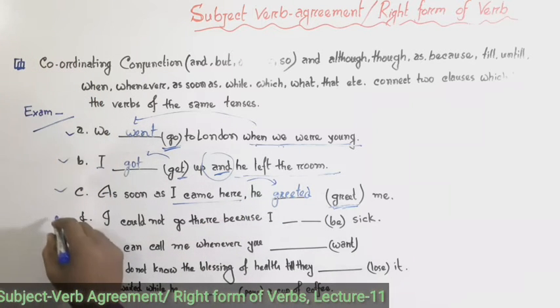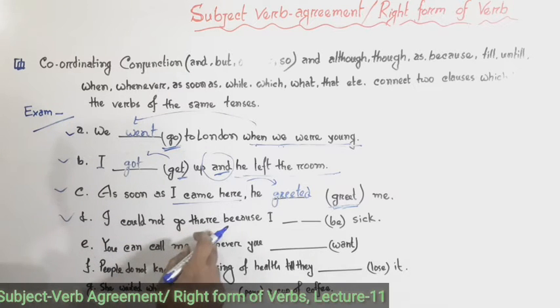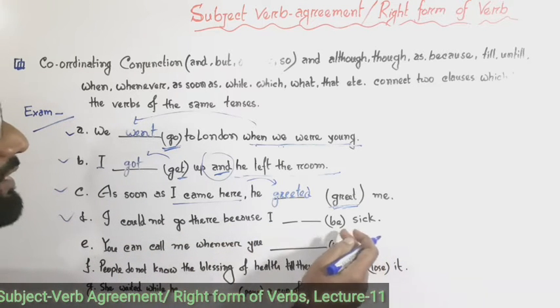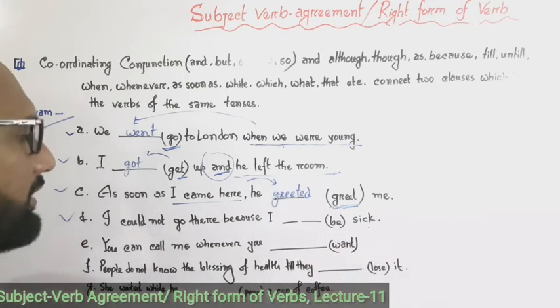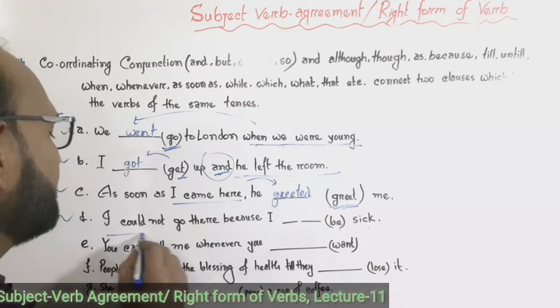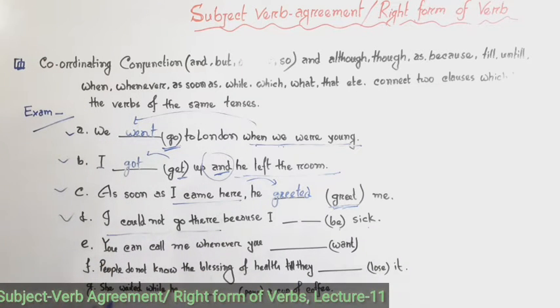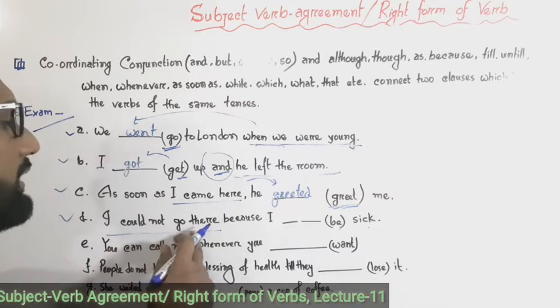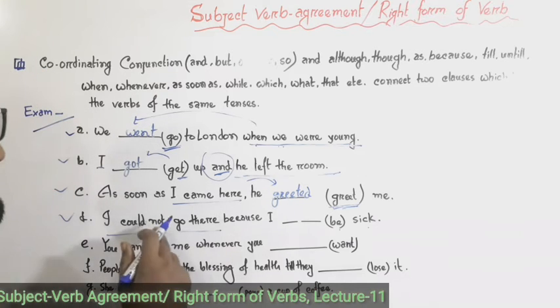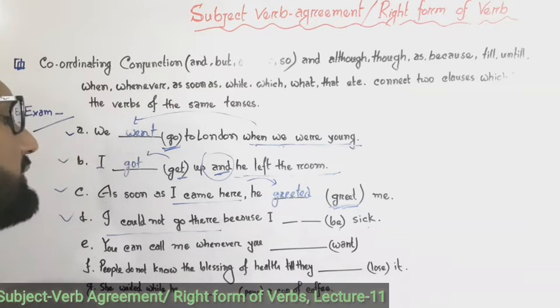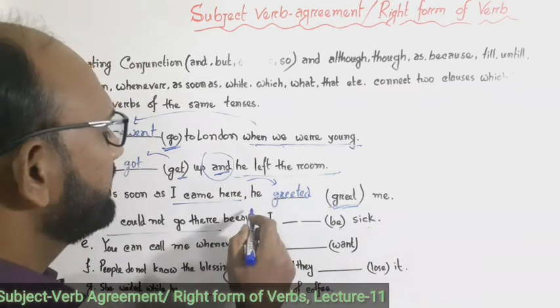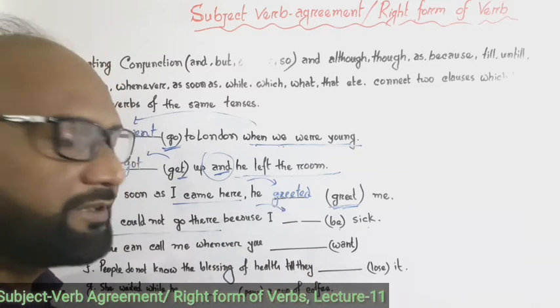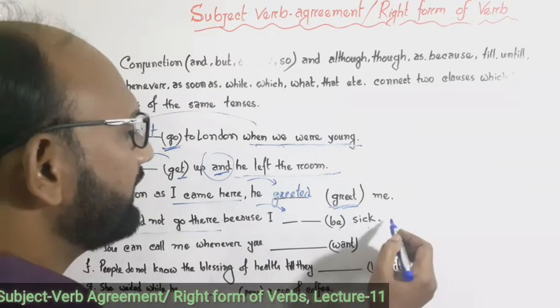Okay, now look at D. I could not go there because I dash in the bracket be, sick. Here the first clause, I could not go there, is in past indefinite tense, and so the last clause will be the same tense.